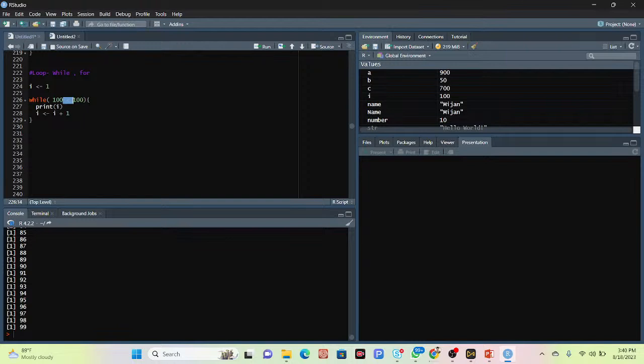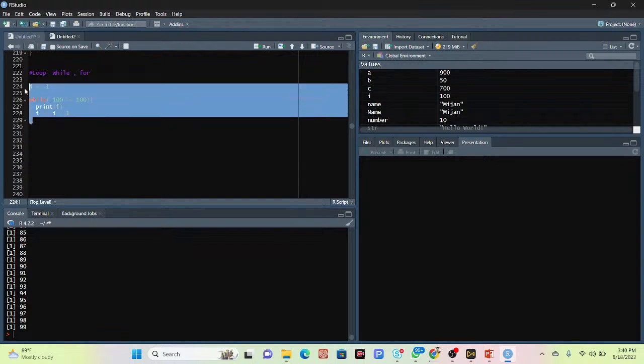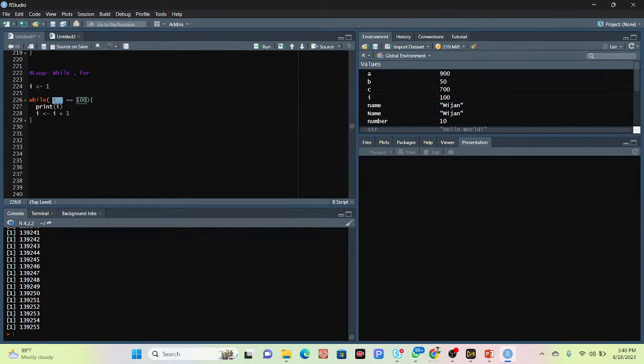Okay, equal. So I simply put here the equal sign, equal to equal. Now click to the run. You can see it will be increasing. Okay, so print. For that we can simply put here i, suppose i equal 100.